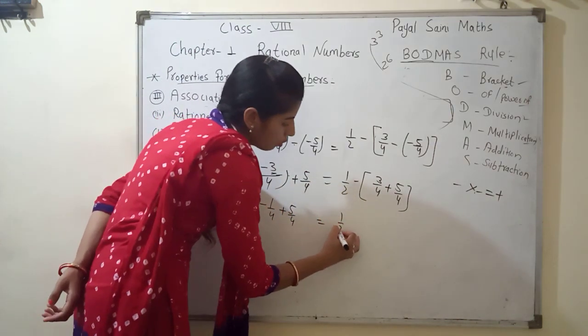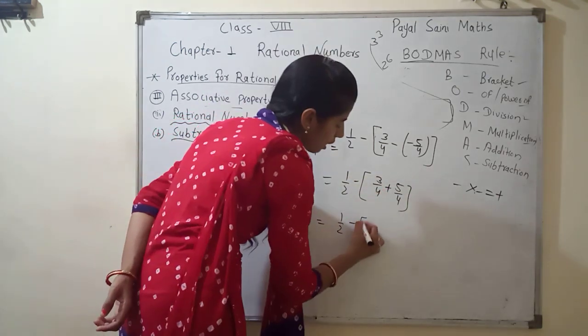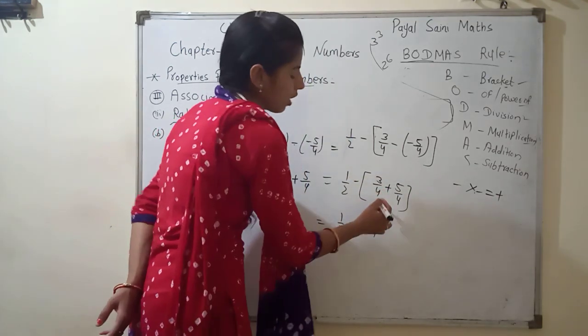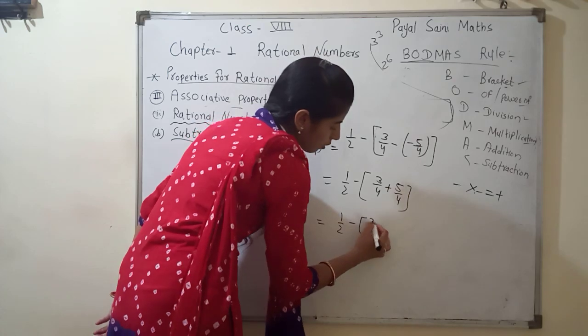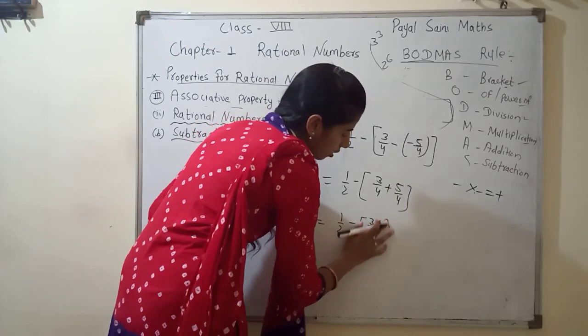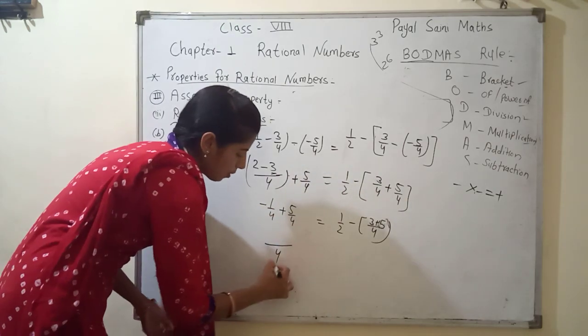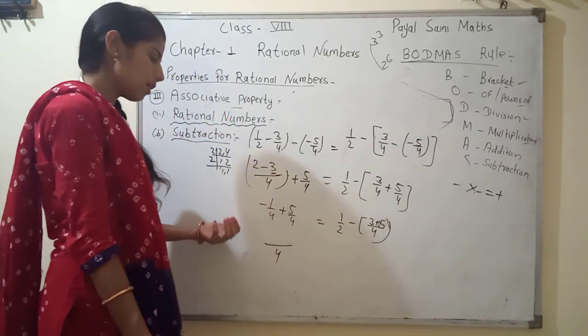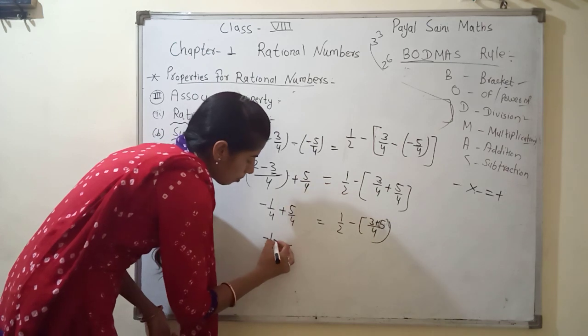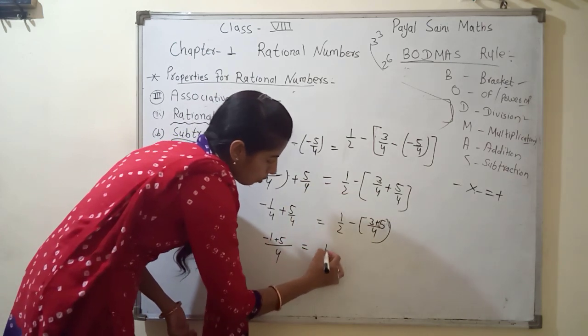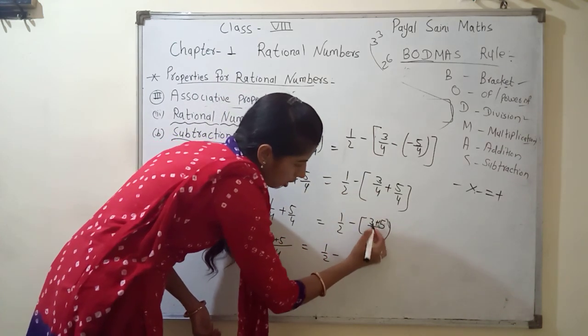Here the denominators are 4 and 4, so the LCM is 4. Because the denominators are the same, we simply do the subtraction: minus 1 plus 5.